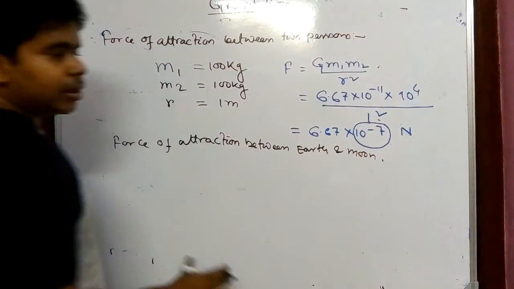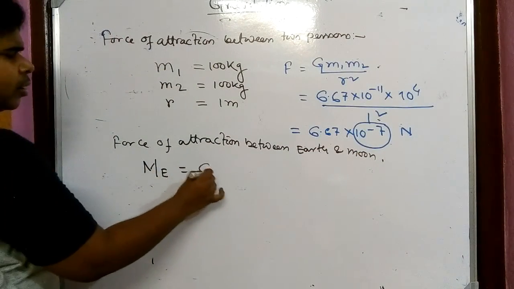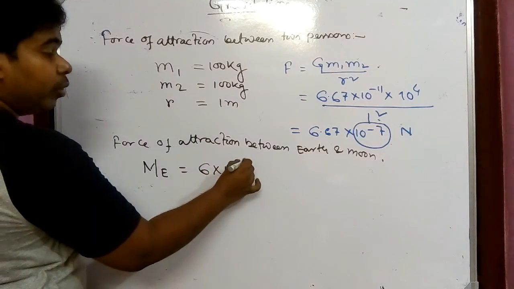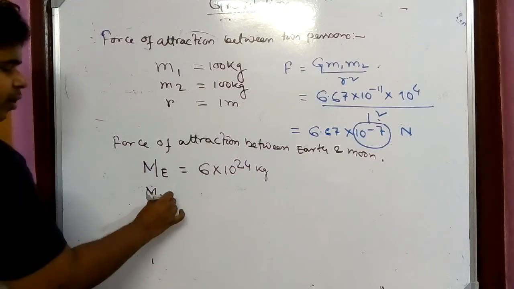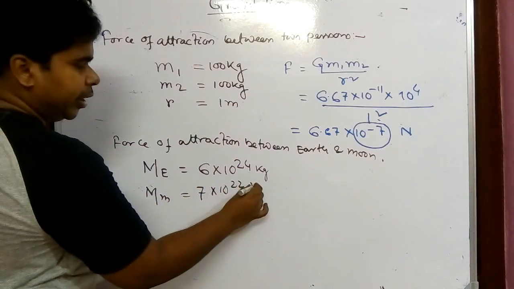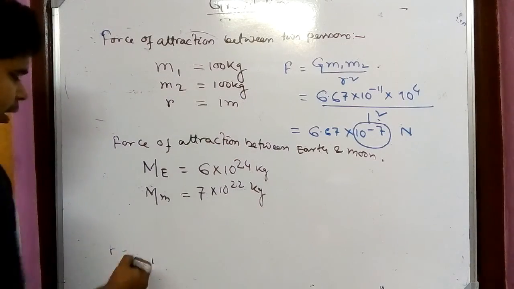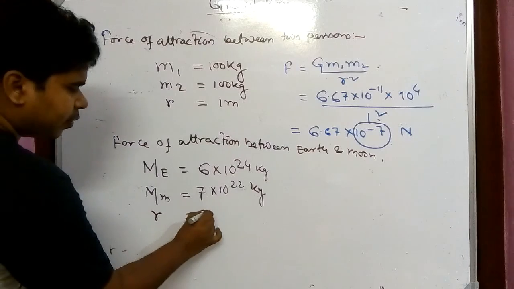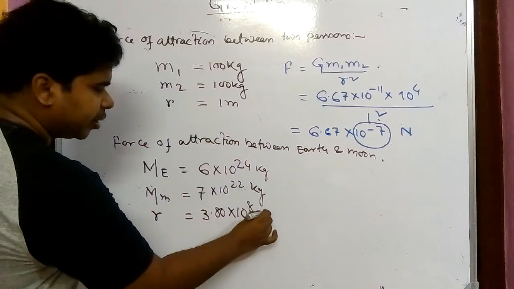So we need to know the mass of earth. The mass of earth is around 6 into 10 to the power 24 kg, and the mass of moon is around 7 into 10 to the power 22 kg. And if I am talking about their distance, it is 3.80 into 10 to the power 8 meter.